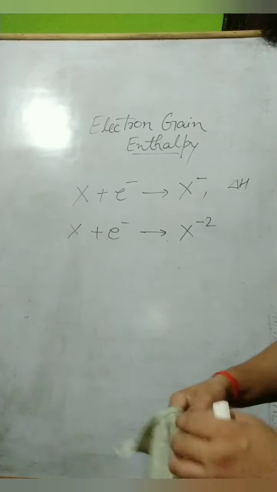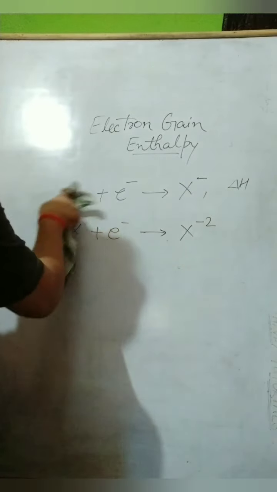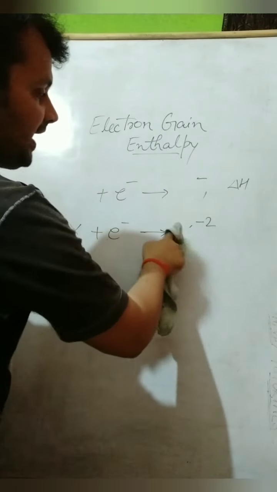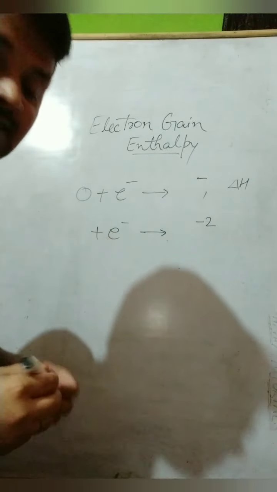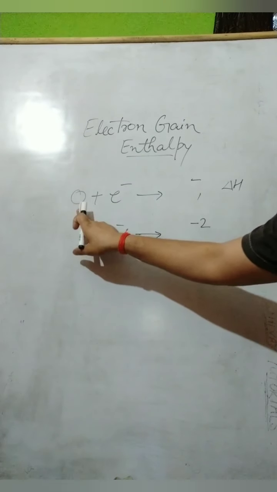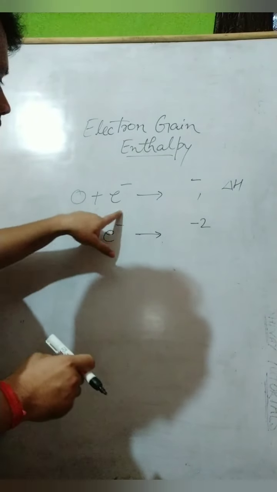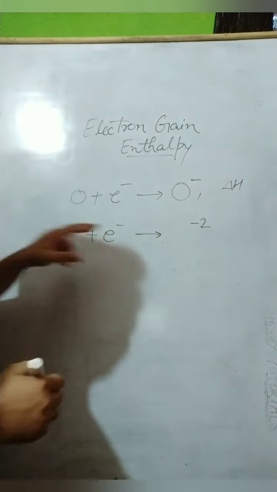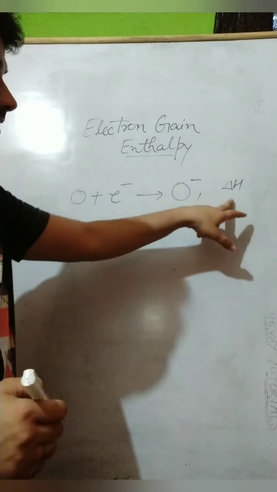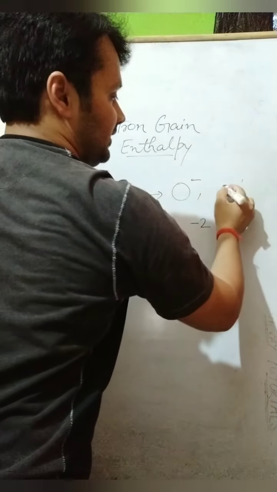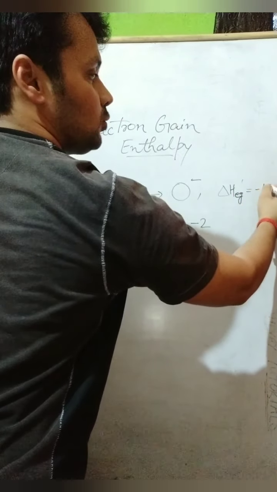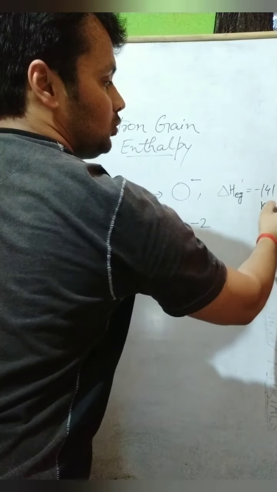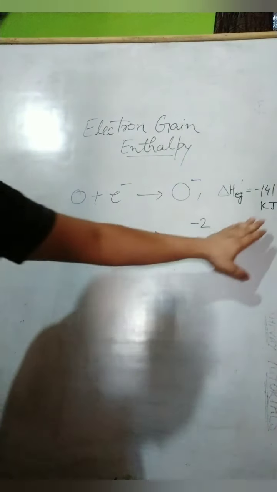Let's take an example of an atom. It will be more clear to you. If we take oxygen in place of any element X, then what will happen? When one electron is added to oxygen, oxygen becomes O minus 1 charge, and some energy is released. The value of this delta H, that is electron gain enthalpy, is minus 141 kilojoule per mole. This is the amount of energy which is released.